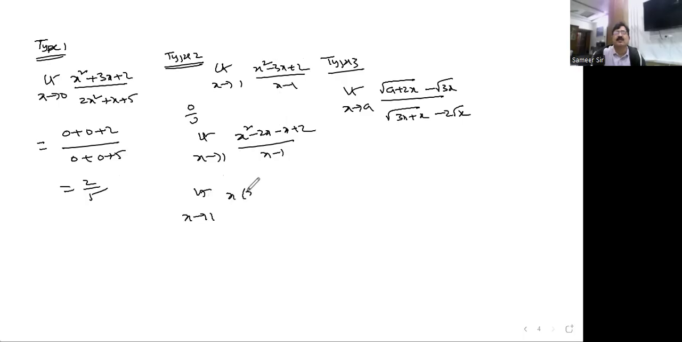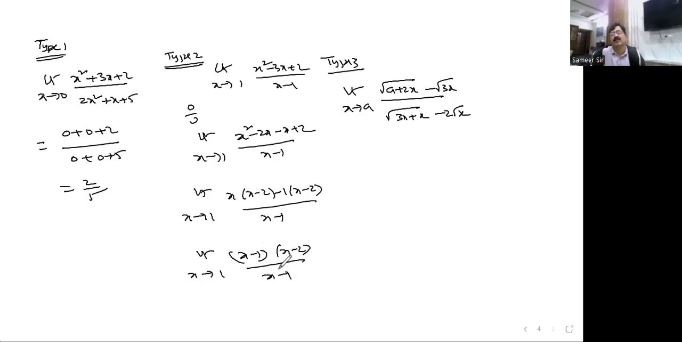Taking x common, x minus 2, limit x tends to 1, (x minus 2) by (x minus 1). That means finally we will get x minus 1 as one of the factors in the numerator as well as in the denominator. So the common one you cut out. After cancelling this, whatever is left out, you substitute the limit. You will get minus 1. In this way, we are evaluating the second one.